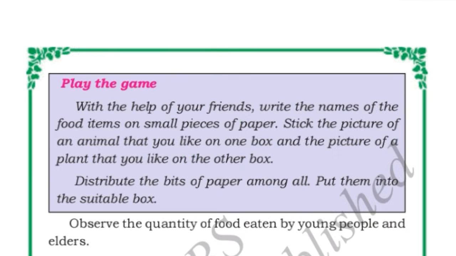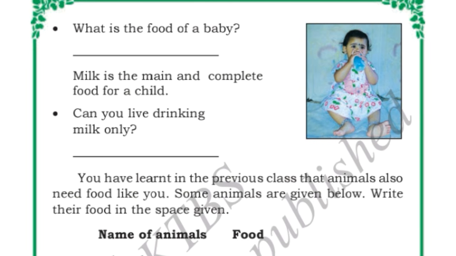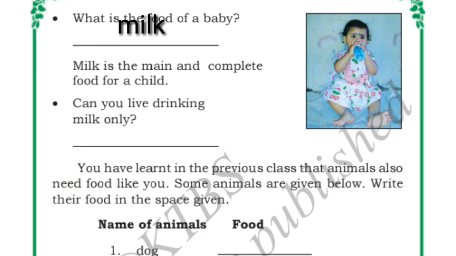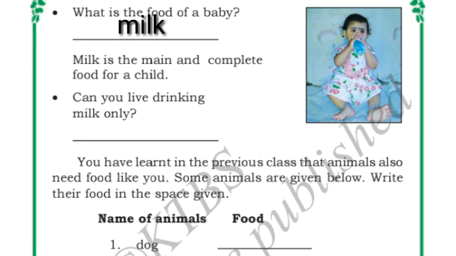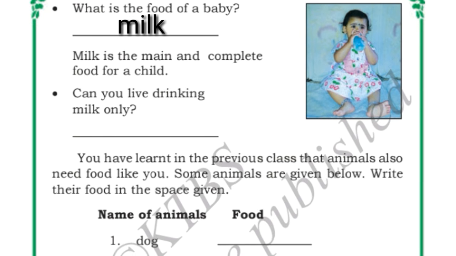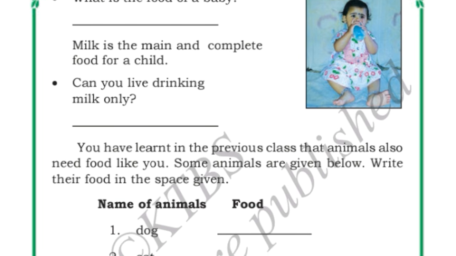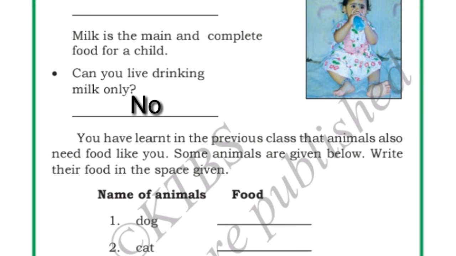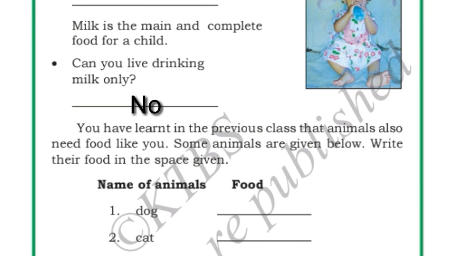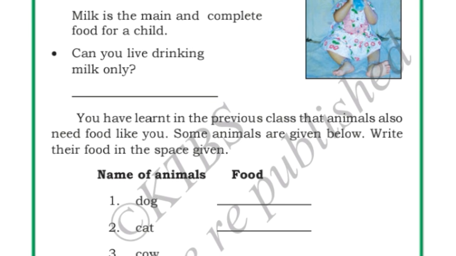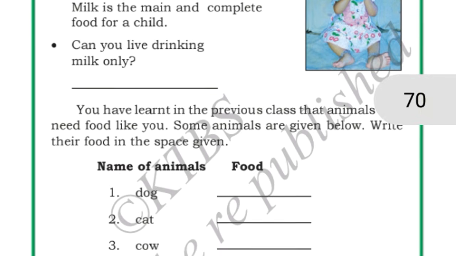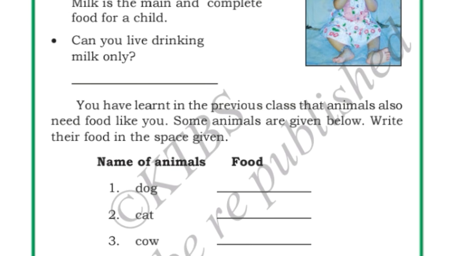Okay, next. See here, what is the food of a baby? What does the baby drink or eat? Milk, right? A small baby only drinks milk. So milk is the main and complete food for a child. Can you people live by only drinking milk? No, we cannot live by drinking only milk. We also need food, right? Yes. Now next, we have learnt in the previous class that animals also need food like us.